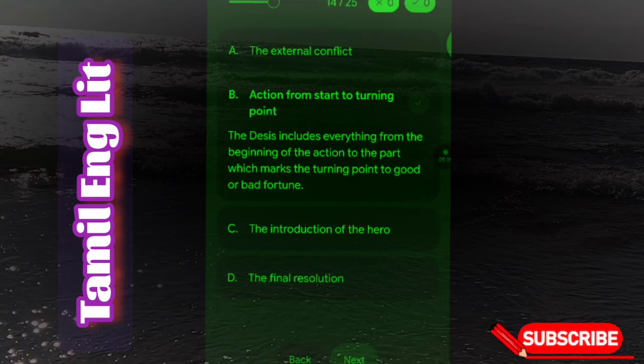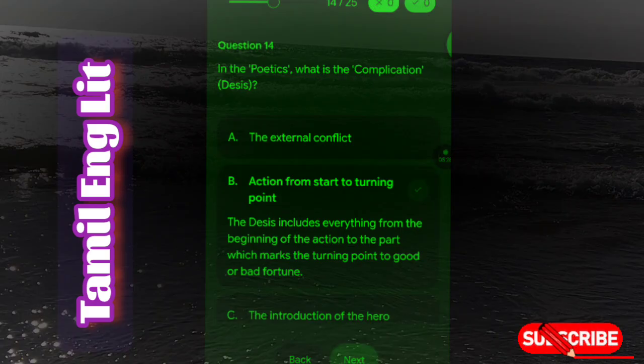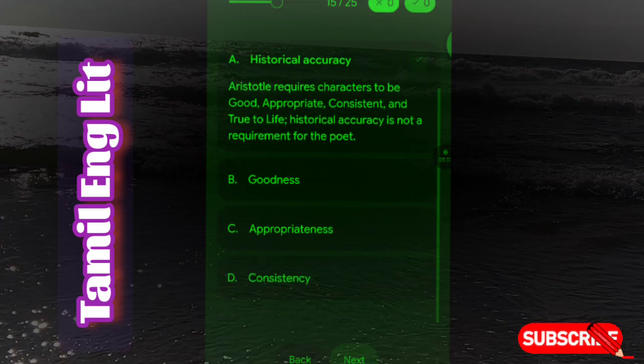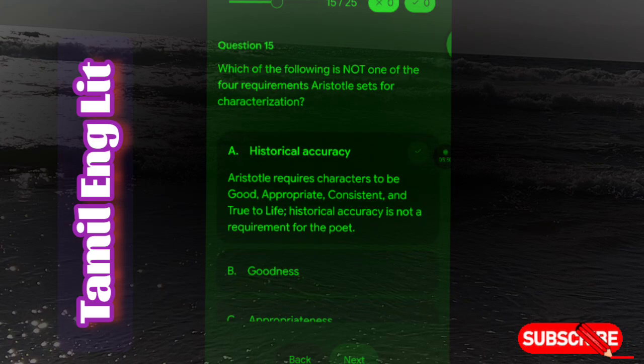The desis includes everything from the beginning of the action to the part which marks the turning point to good or bad fortune. Next question is, which of the following is not one of the four requirements Aristotle sets for characterization? Historical accuracy. Aristotle requires characters to be good, appropriate, consistent, and true to life. Historical accuracy is not a requirement for the poet.